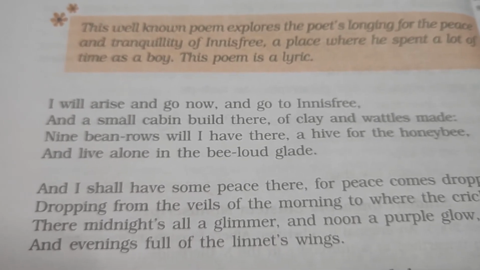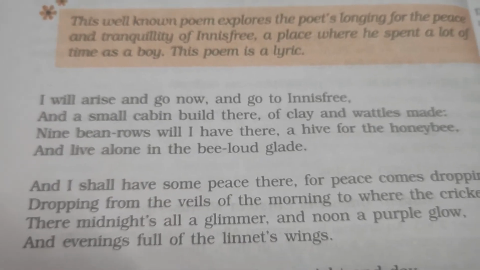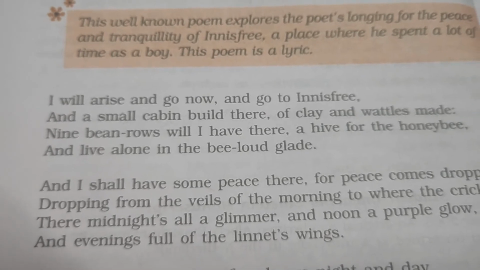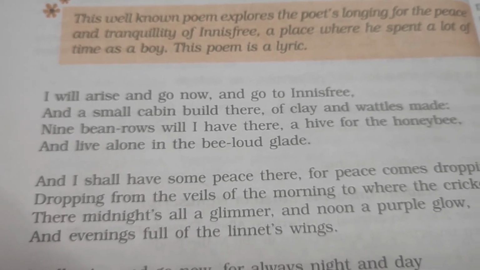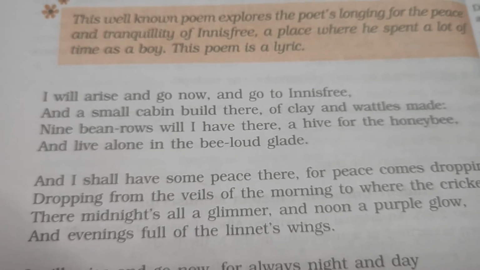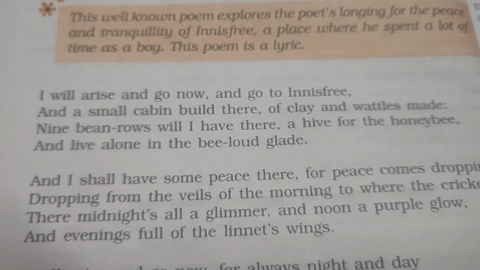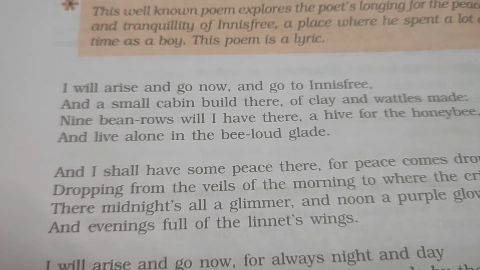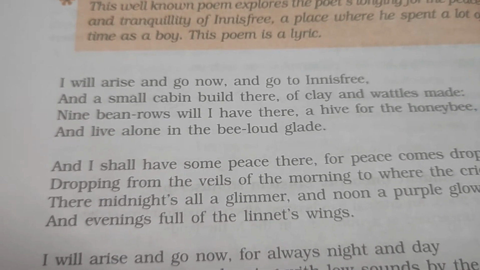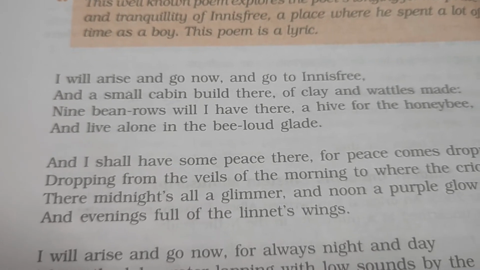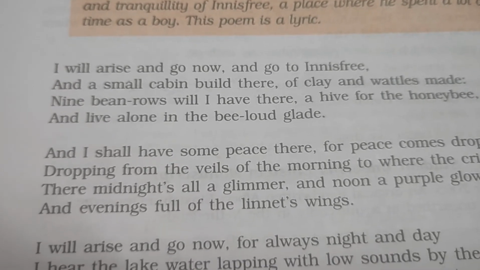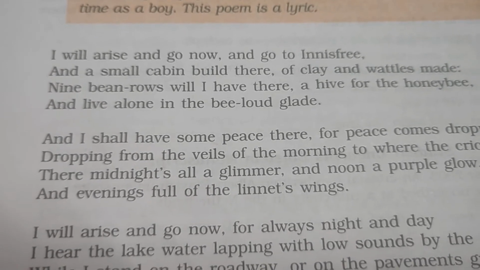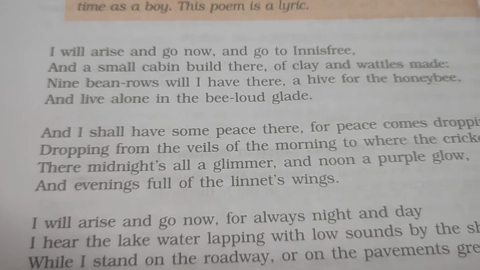So the first stanza says the poet's longing to go to the island of Innisfree. There he will build a small cabin for himself. He wanted to live a secluded life there, and he will have nine bean rows and a hive. He will enjoy his secluded life there in the open space or clearing that will be full of humming sounds of the bees.